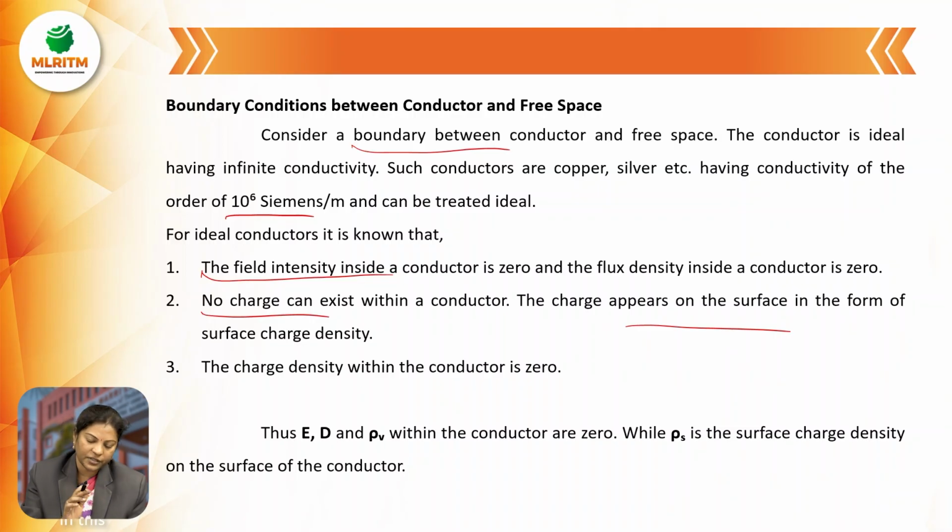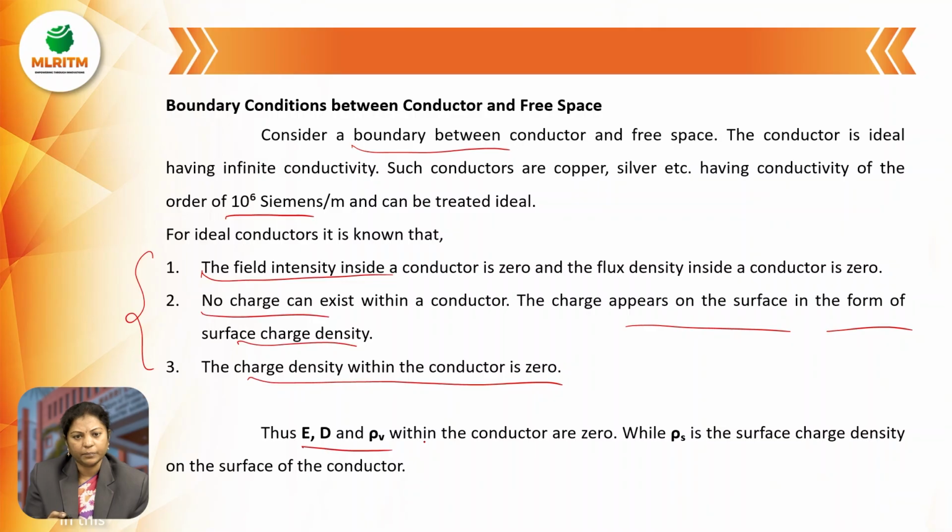and the charge appears on the surface of the conductor, in the form of surface charge density. The charge density within the conductor is also 0. So these are the ideal conductor characteristics. Thus, electric field intensity, electric flux density and volume charge density within a conductor are 0, whereas surface charge density is on the surface of the conductor.